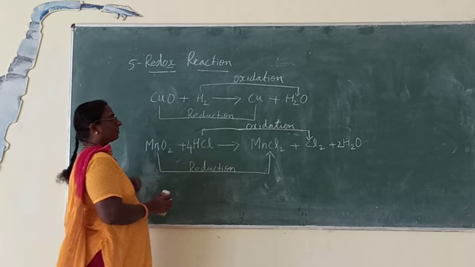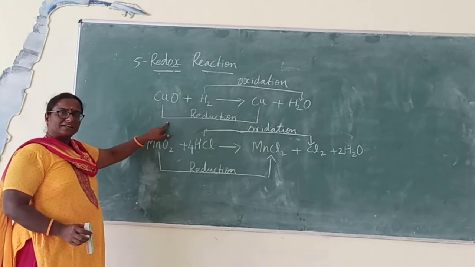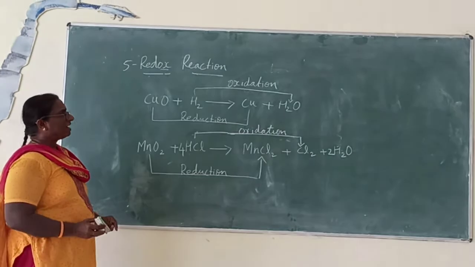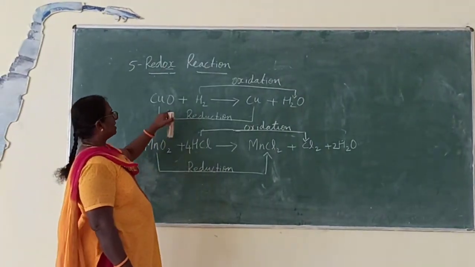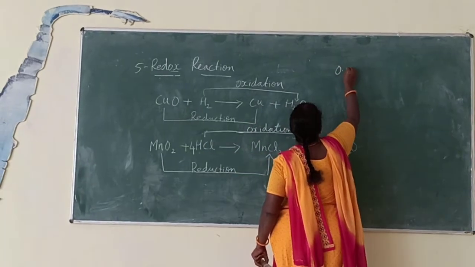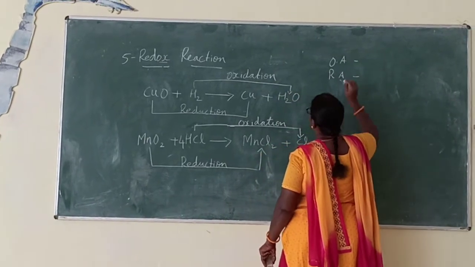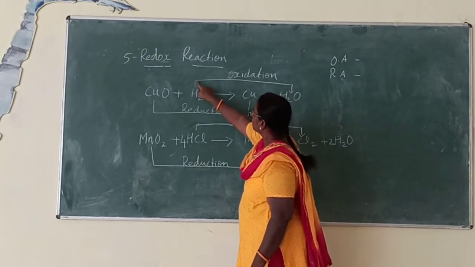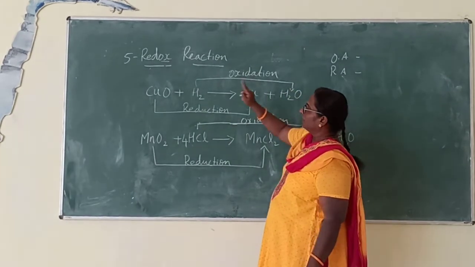Okay. So, you have marked your oxidation and reduction reaction. Now, let us see the main things. What is the oxidizing agent and reducing agent in the first reaction? Let us find it out. This is the oxidation reaction you have marked. Who is responsible?